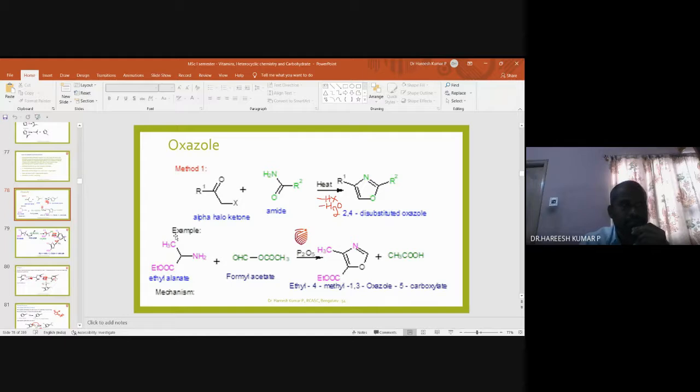So I think up to this we discussed the nomenclature of heterocycles, and also we discussed the synthesis and reactions of pyrazole and imidazole. So from today we will discuss the synthesis and reactions of oxazole. Oxazole means in a five-membered ring, if the oxygen and nitrogen are at 1 and 3 positions, then it is said to be oxazole.